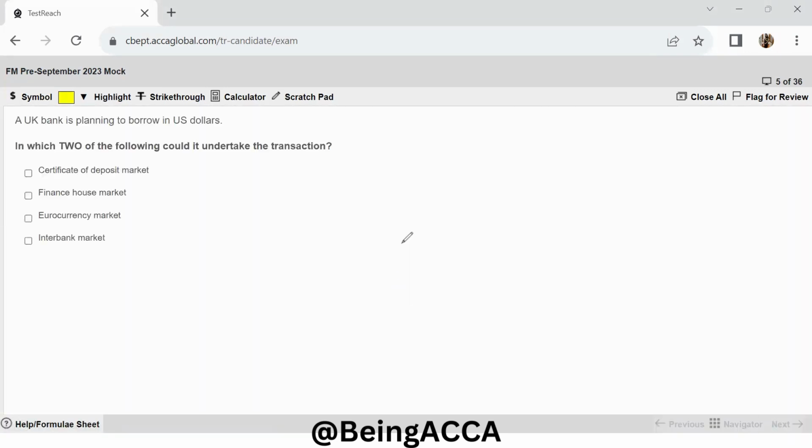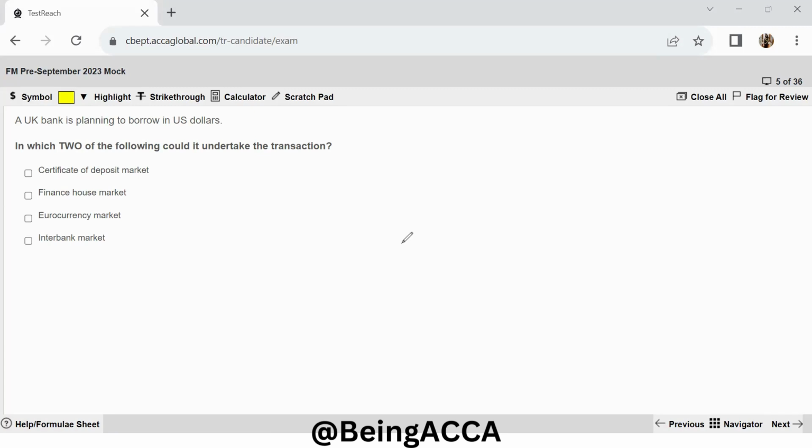Moving to the next one, a UK bank is planning to borrow in US dollars. In which two of the following could it undertake the transaction? So, what are the possible options that they have? First is certificate of deposit. So now this is not a right option for them because why? Because certificate of deposit is basically a certificate which has a fixed maturity date, and also the interest rate is fixed. So if this corporate certificate of deposit is negotiable, it can be sold before maturity in the markets. So this is not something that the UK bank will be able to do.